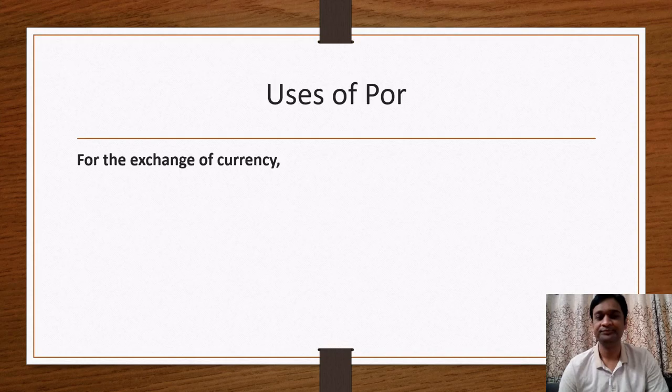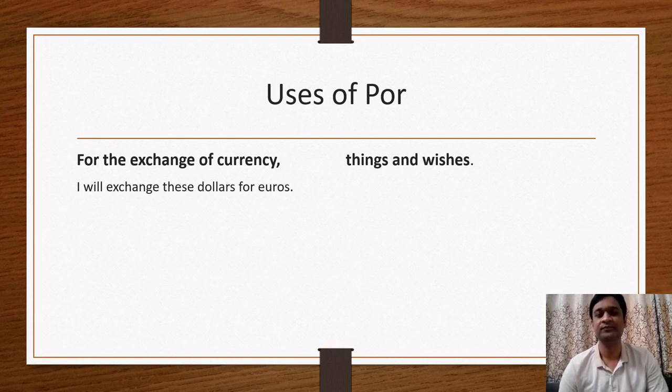Next use: for the exchange of currency, things and wishes. Whenever we are exchanging currency, things, or wishes, we will use the preposition por. First example: I will exchange these dollars for euros. So here is the exchange of currency, dollars and euros. Cambiaré estos dólares por euros.